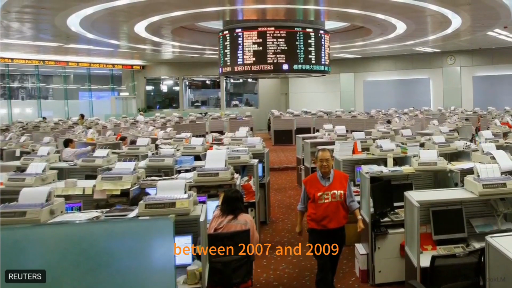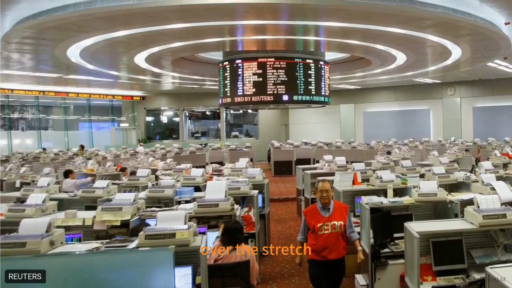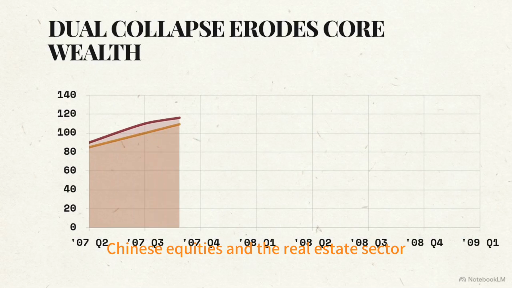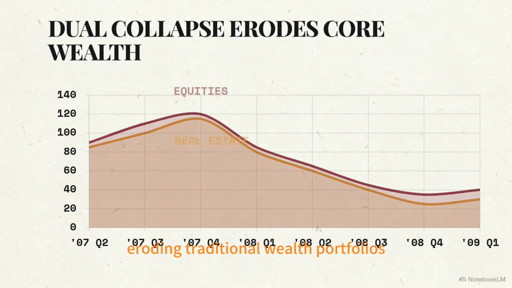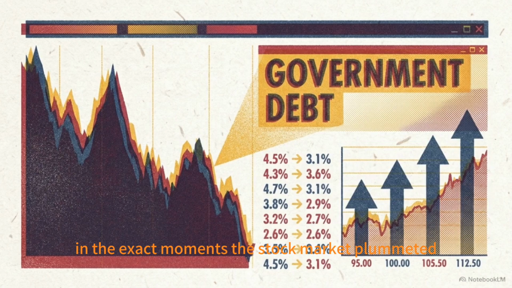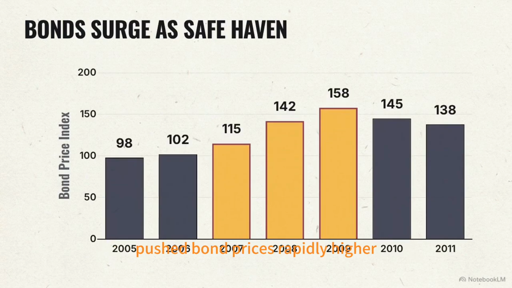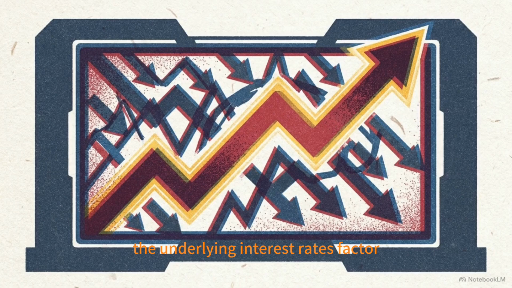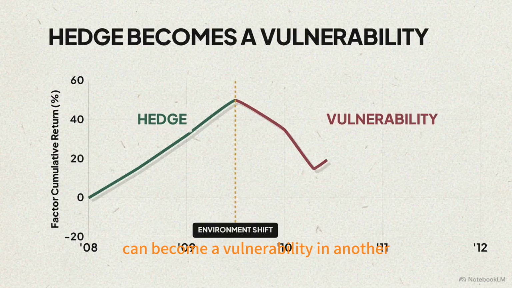Between 2007 and 2009, the global financial crisis triggered a sharp collapse in demand. Over this stretch, Chinese equities and the real estate sector shed massive value simultaneously, eroding traditional wealth portfolios. In the exact moments the stock market plummeted, capital rushed toward government debt. This flight to safety, aided by monetary easing, pushed bond prices rapidly higher. The underlying interest rates factor acted as a crisis hedge, delivering positive returns exactly when the portfolio needed protection. But a hedge in one environment can become a vulnerability in another.